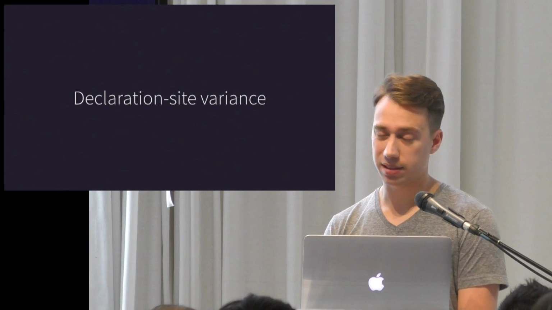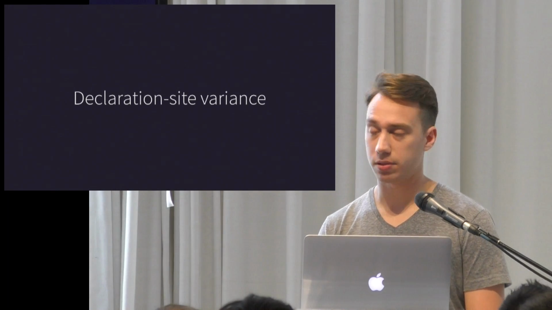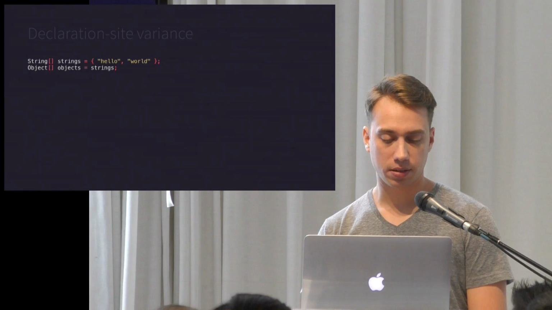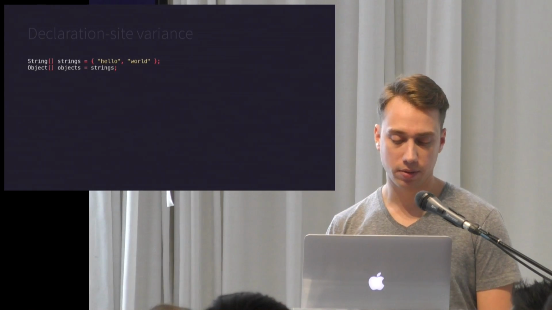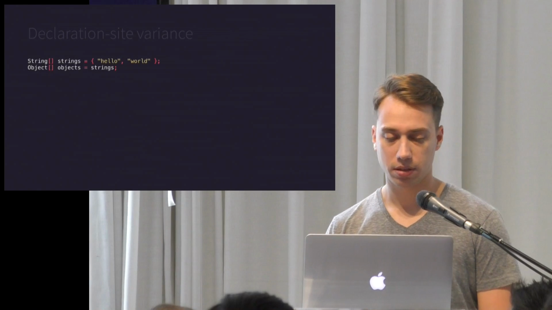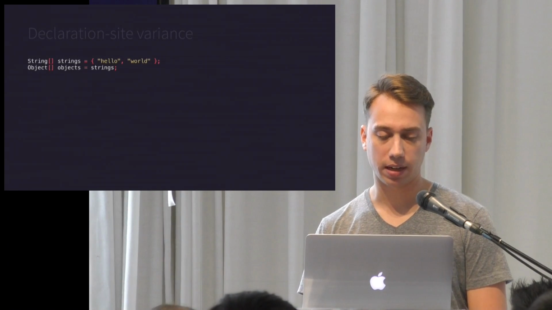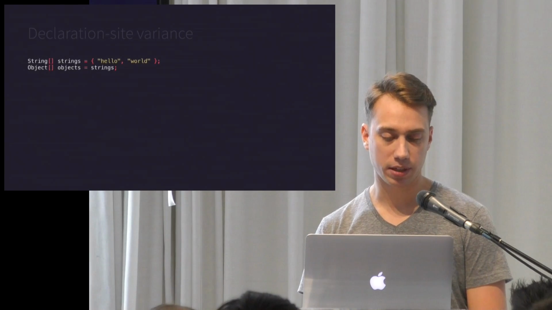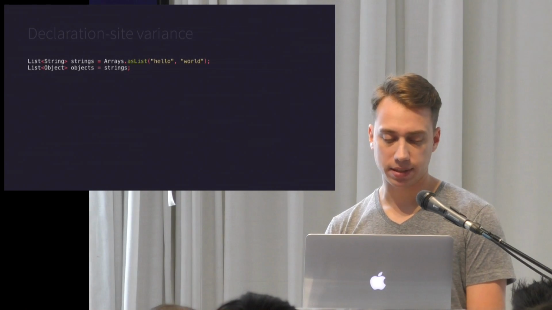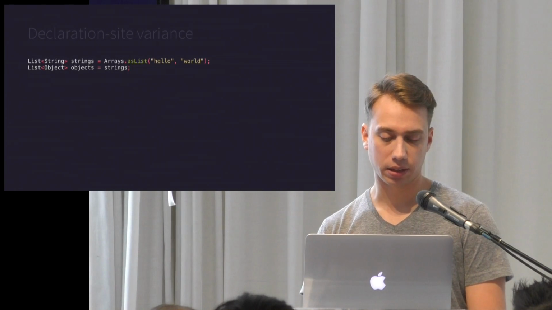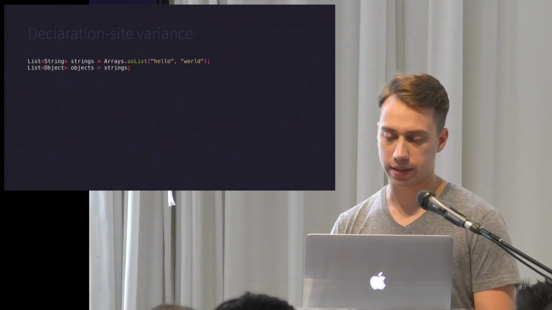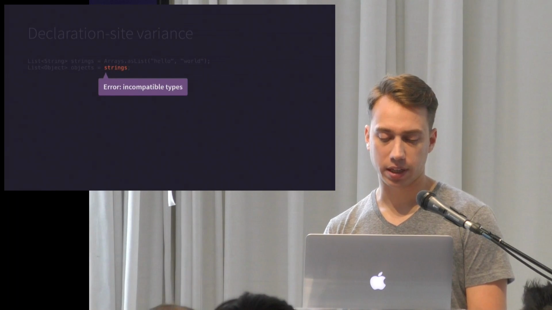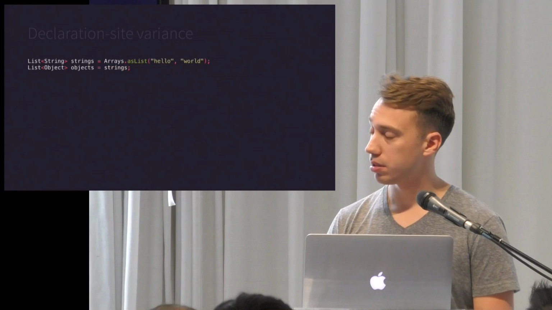Declaration site variance. This is kind of a confusing topic, or it can be, so I'll do my best to explain it. First let's start off with this example of covariant arrays. So this compiles just fine. An array of strings can be assigned to an array of objects. But this does not. You can't assign a list of string to a list of object because they don't inherit from each other. And if you try to compile this in Java, you'll get an incompatible types error.